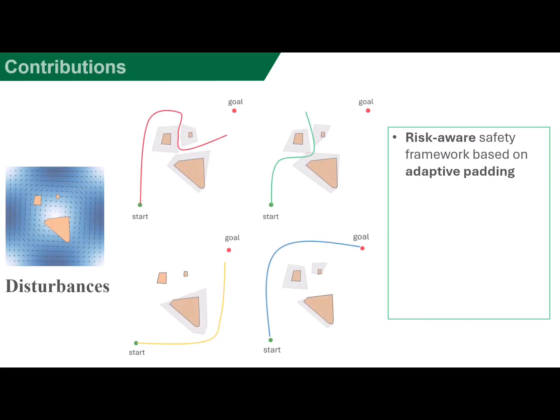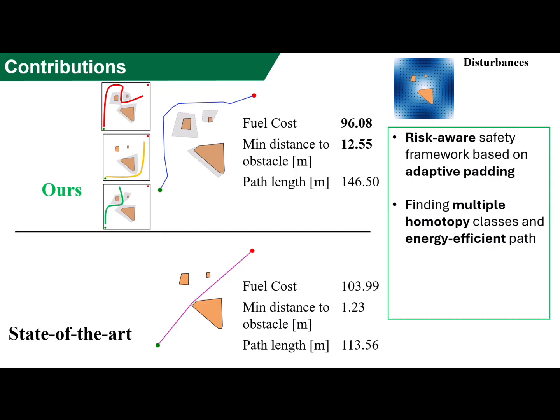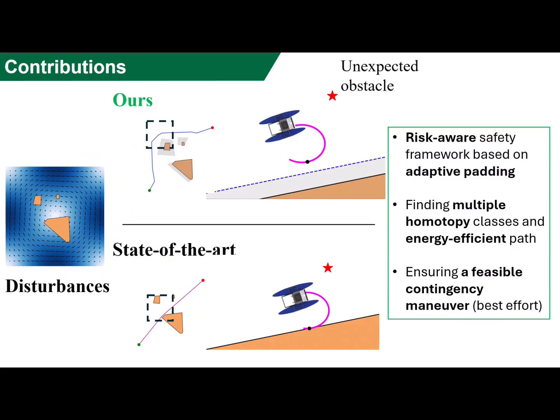To address such challenges, our key contributions are, first, identifying states that may enter non-navigable areas along with a risk-aware framework based on adaptive padding. Next, proposing a hierarchical planner for discovering topologically distinct paths and optimizing an energy efficient path under disturbances. Last, the best effort strategy under the worst case conditions for feasibility of the contingency maneuver.